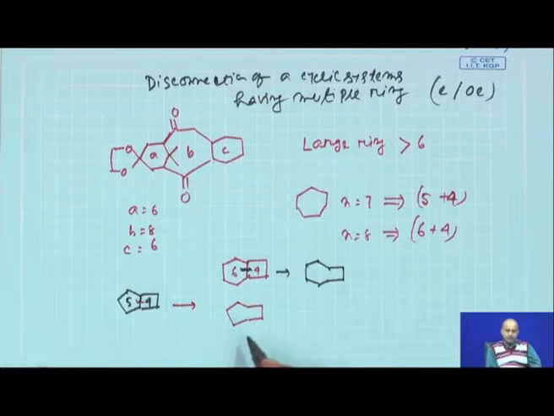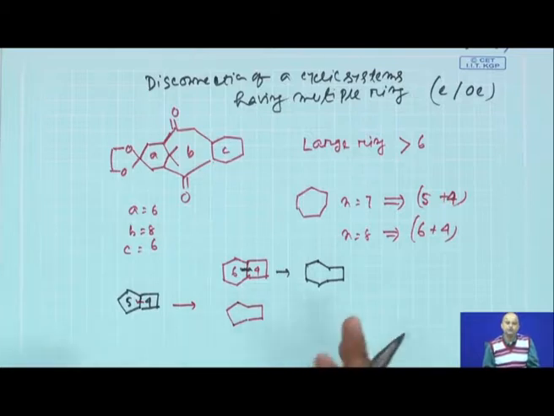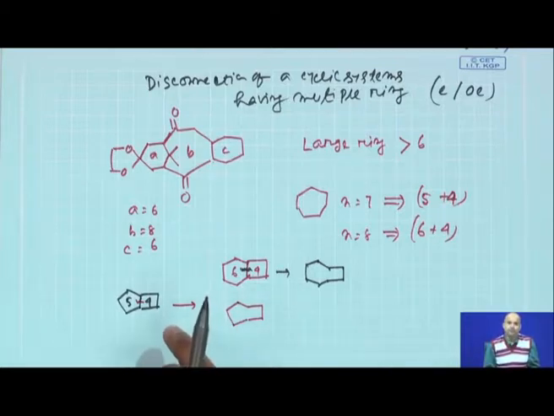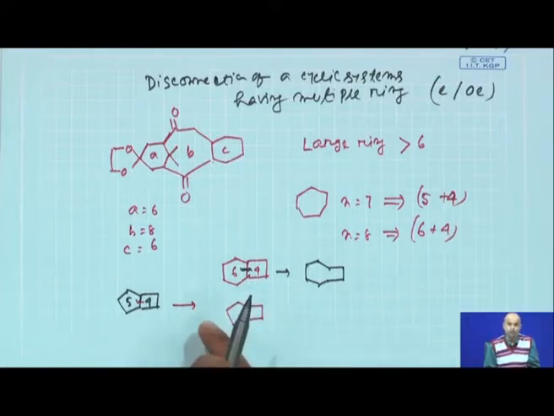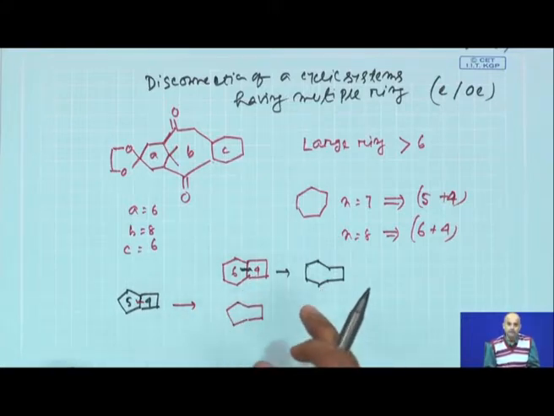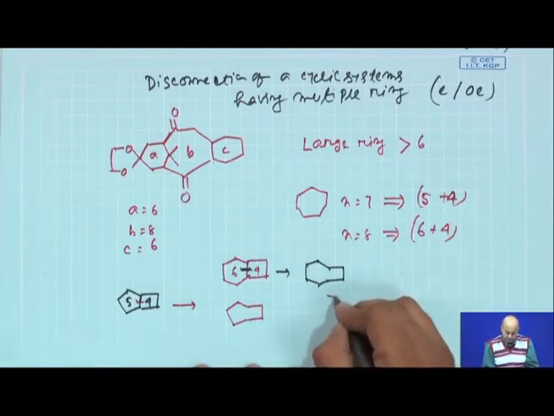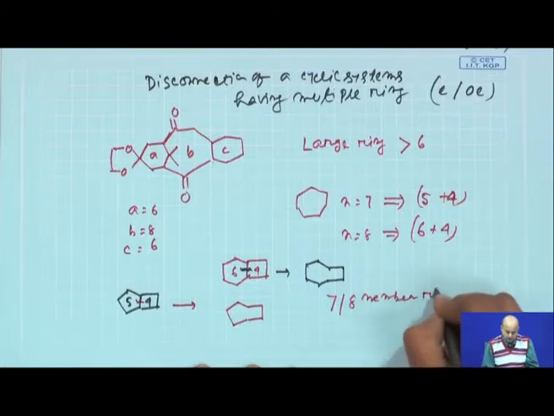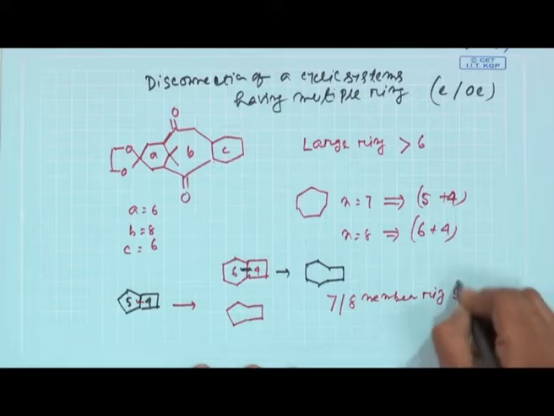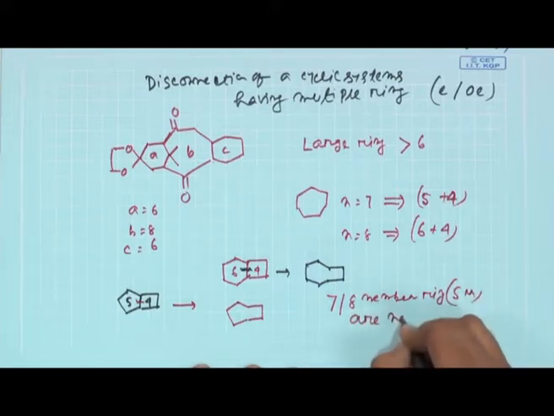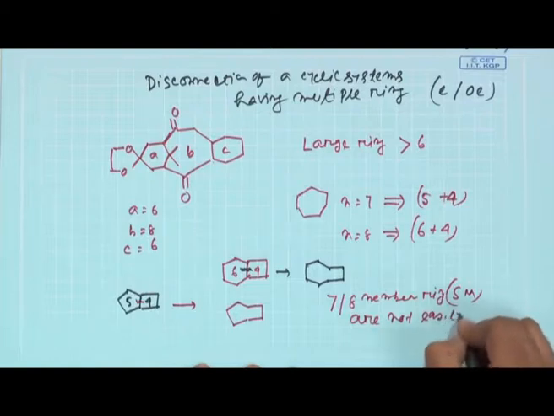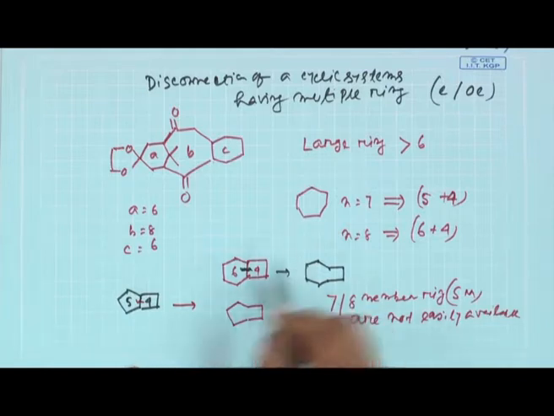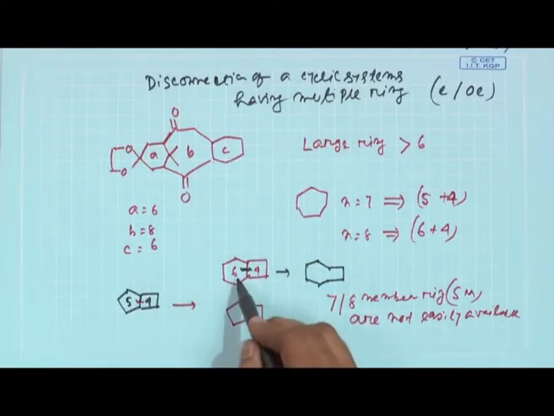Normally 7-member rings or 8-member rings are often constructed through a retrosynthetic pathway or synthetic analysis in this way, because starting materials containing 7-member rings and 8-member rings are not easily available. That is our main message. But on the contrary, starting materials containing 5-member rings and 6-member rings are easily available.